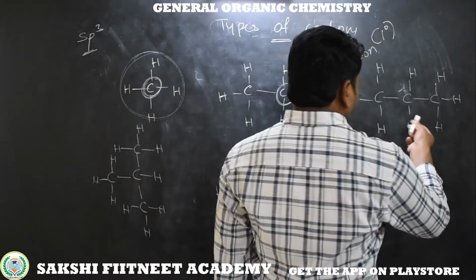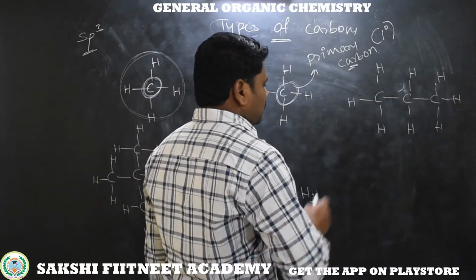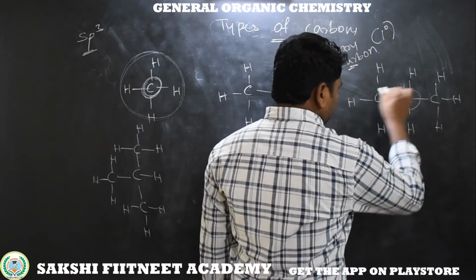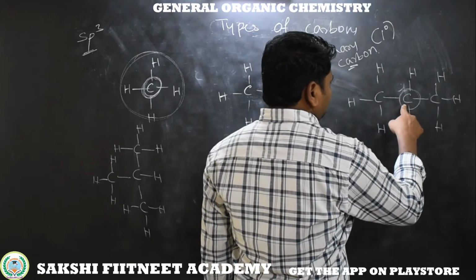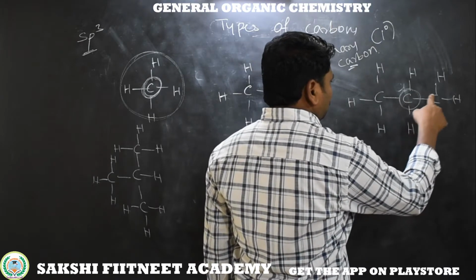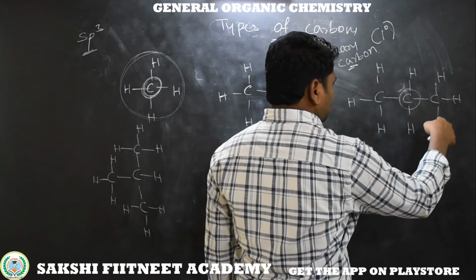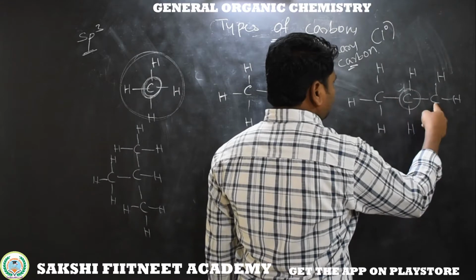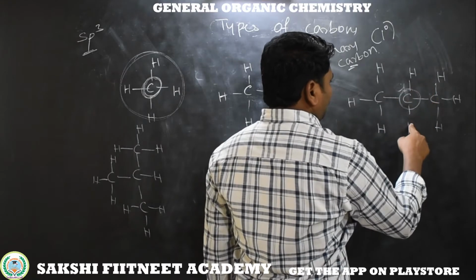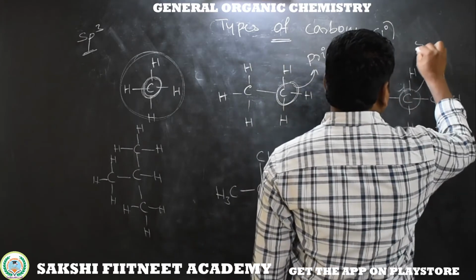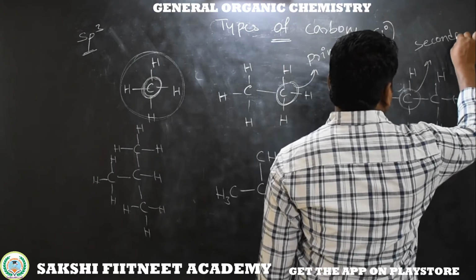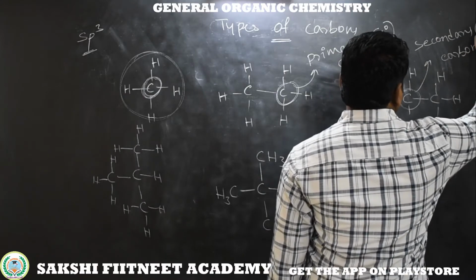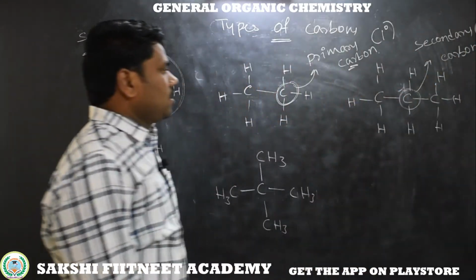Next I am taking this molecule. So to classify secondary carbon, I am just studying about this carbon. Now see here, this is an sp3 hybridized carbon. This carbon is bonded to this terminal carbon, which is CH3, and here CH3. That means this carbon is bonded to 2 carbons, and the remaining 2 are hydrogens. That is called a secondary carbon. That is represented with 2 degree.